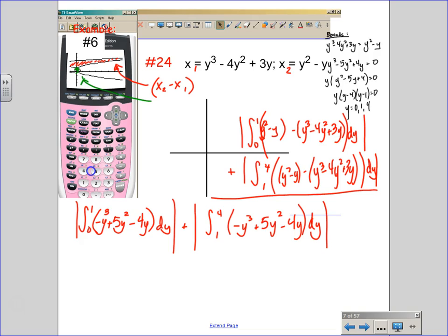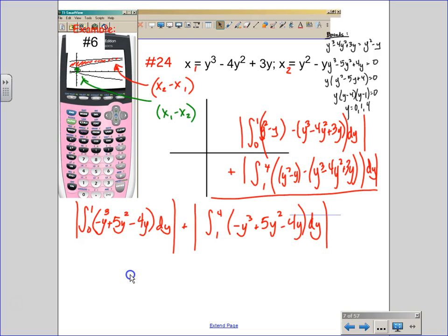So for this one it would have been x1 minus x2 instead. But once again, if you found intersections with yours being flipped, you would have been looking for the x's, not the y's. Some of you might be thinking, oh yeah, I see it. x equals 0, x equals 1, and x equals 4 are my intersection points, which lines up with y equals 0, y equals 1, and y equals 4.